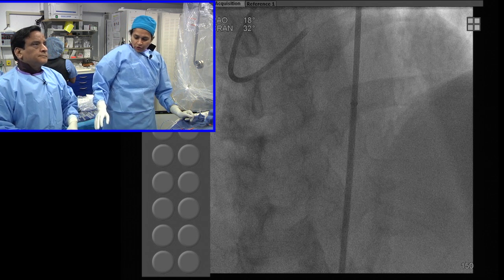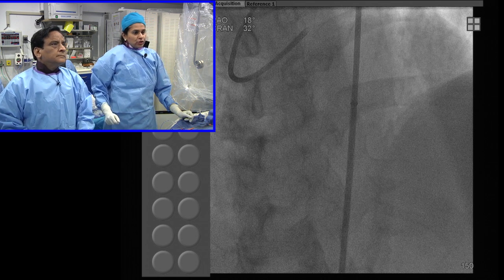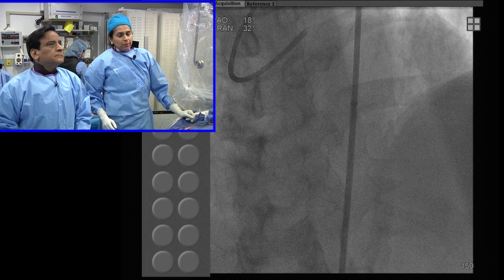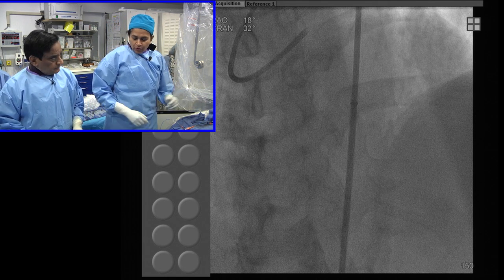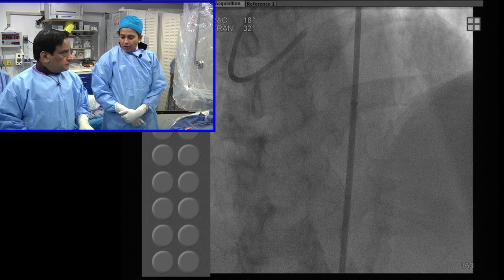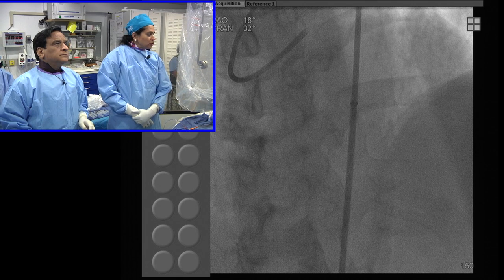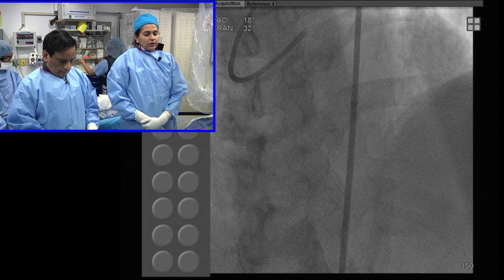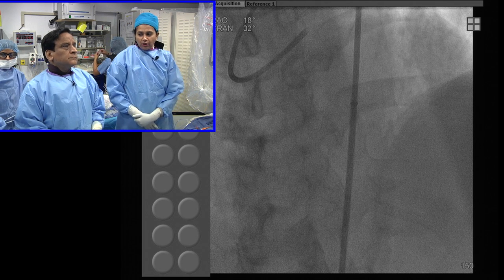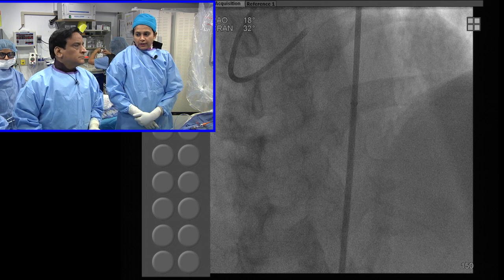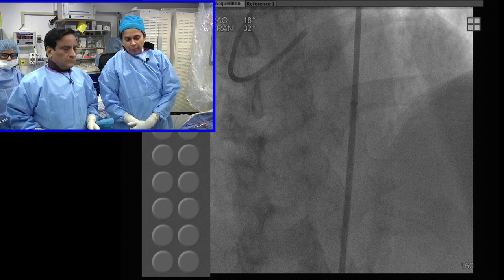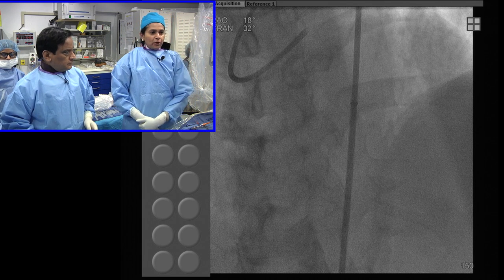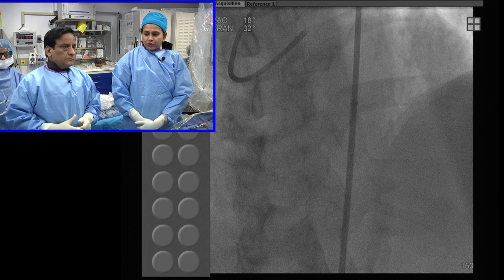So taking everything into account, we felt that we have to start him on medical therapy first, make sure he is compliant, whether he is going to accept PCI or bypass surgery. So it took a couple of visits to the general cardiologist, as well as I have seen him in my office twice before he could understand that optimum, full medical therapy is very important no matter which treatment strategy arm we are going to.